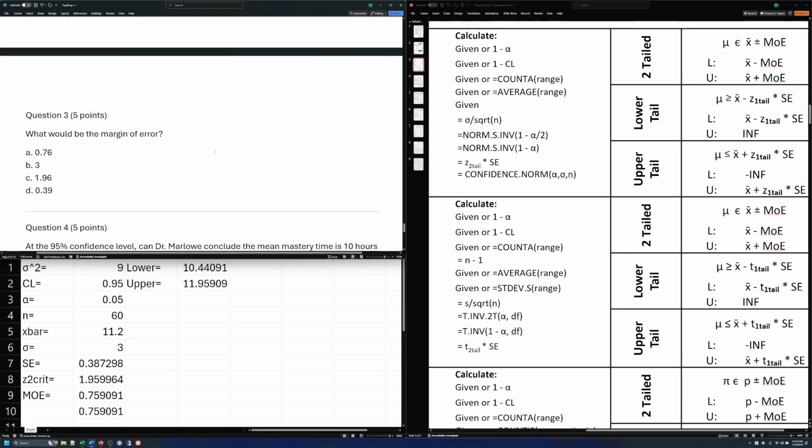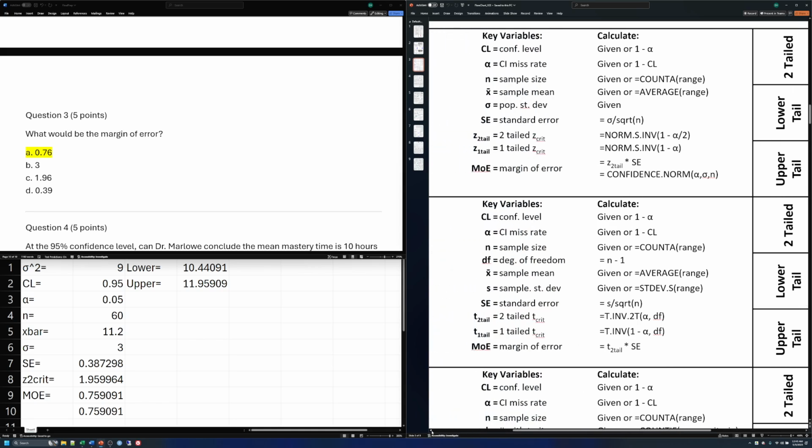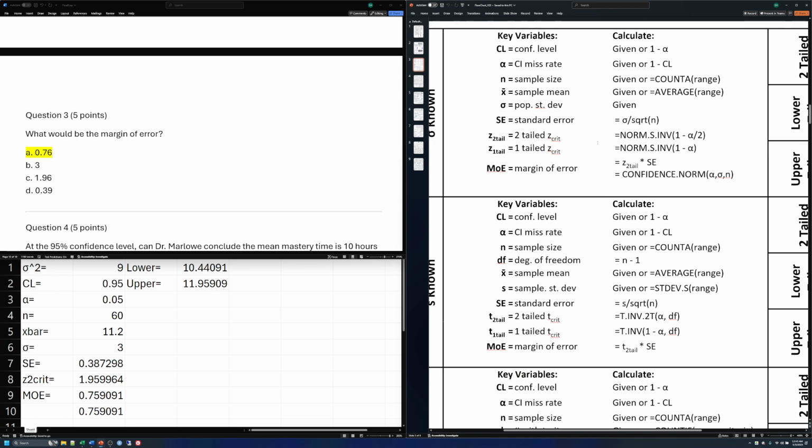Okay, next question. What would be the margin of error? Hey, we've already got this one. We can just look down here at our margin of error, and it is 0.76. And again, there are two ways that we can calculate this margin of error. You can calculate the z two-tailed critical and the standard error and multiply those together, or you can do confidence.norm and plug in the alpha, sigma, and n.